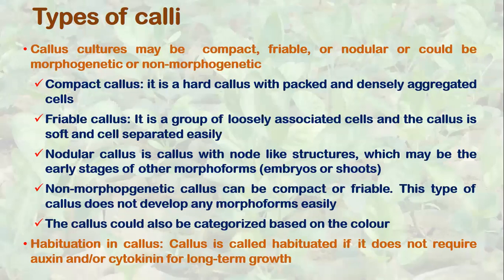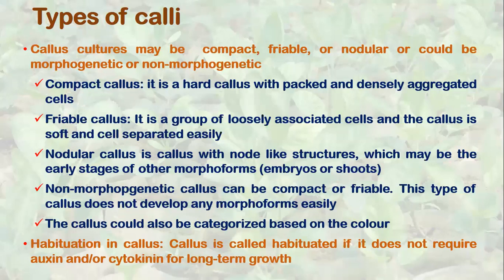The growing apical bud is producing auxins, and growing root tips are producing cytokinins, which are catering to all the requirements of plant growth regulators for the growing plant. But this kind of arrangement is not there in callus. So callus requires them.